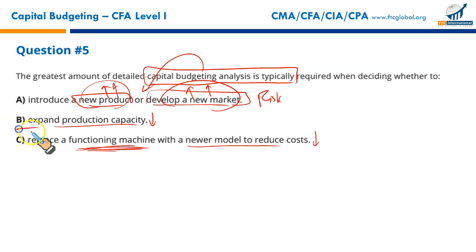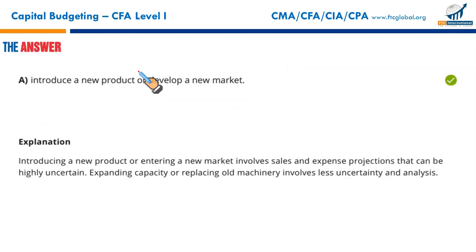But since B and C involve less risk because we are already producing a particular product, expanding the capacity doesn't involve that much risk. Or replacing an old machine with a new one, again it doesn't involve as much risk as we have in option A. So that's why A is the right answer.